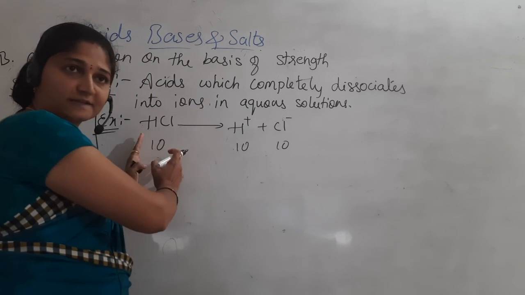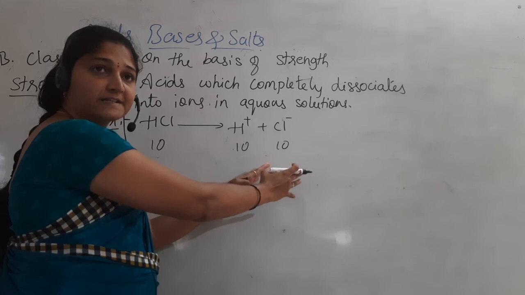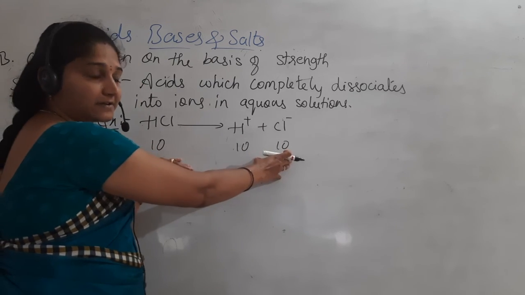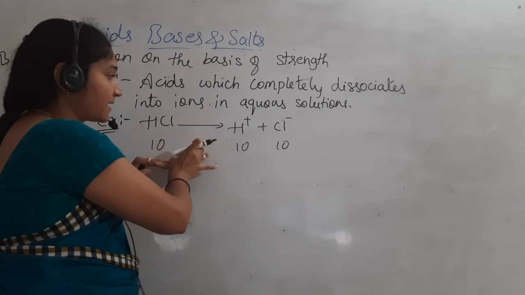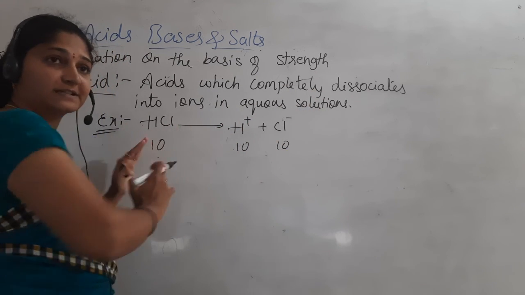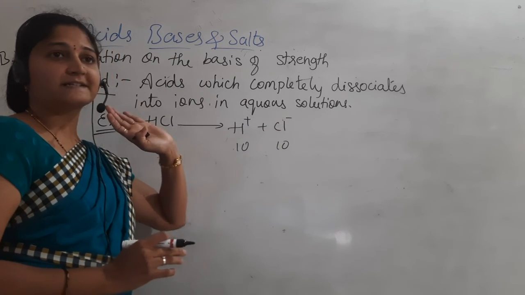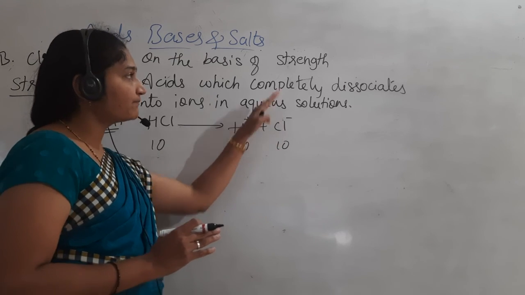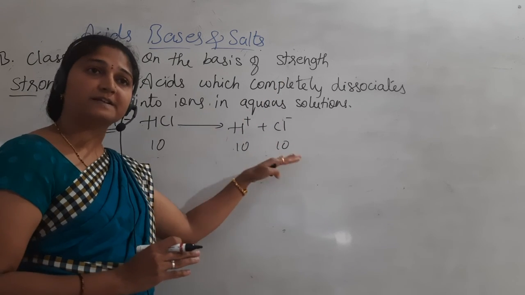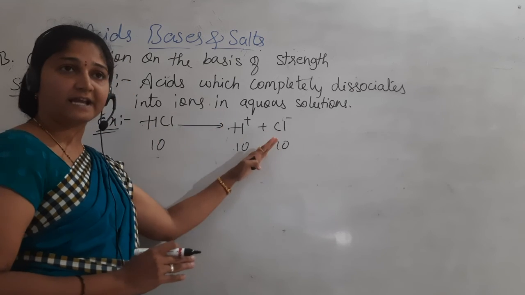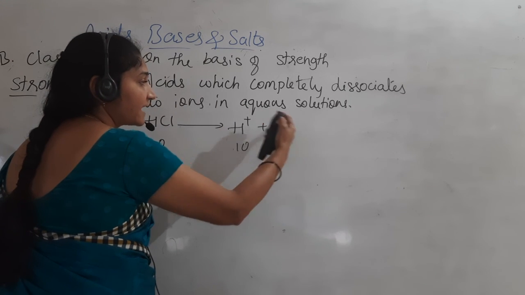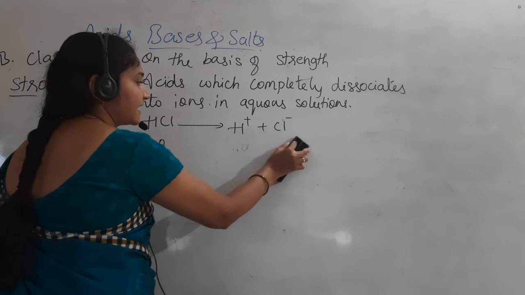All the HCl is completely dissolving and forming its ions. I am just giving this to help you understand. Complete dissociation means that if I have taken 10 molecules, the H plus ion and Cl minus ion are formed, and nothing remains, neither H plus nor Cl minus. It completely dissociates to form its ions, cation and anion.